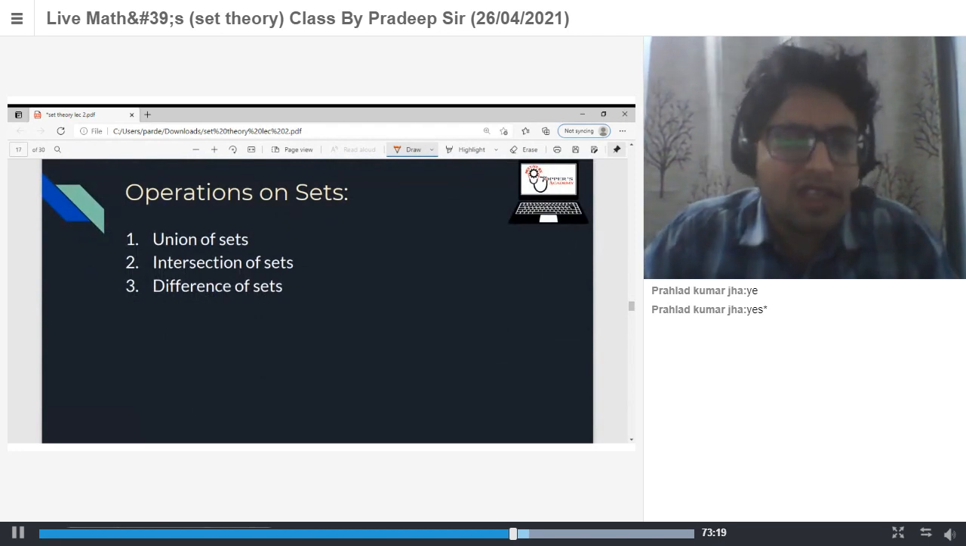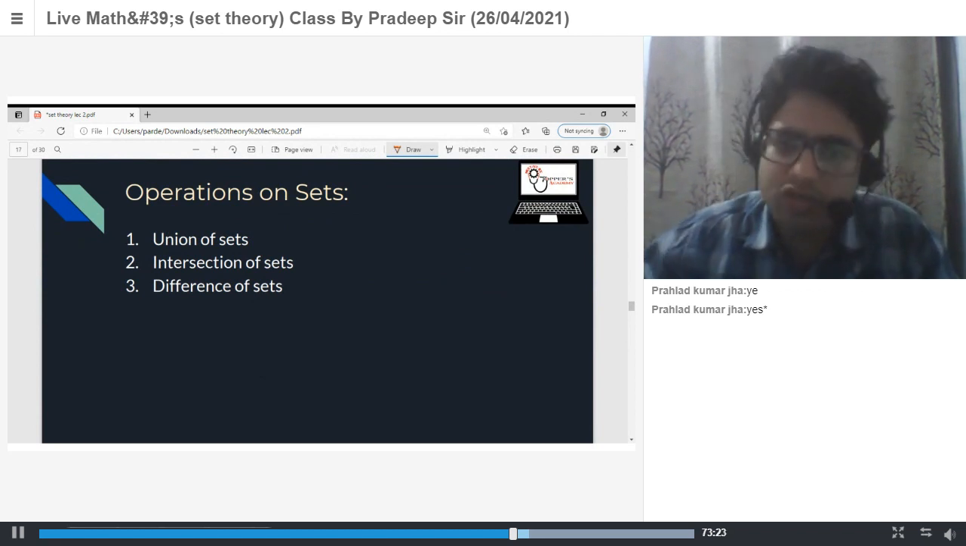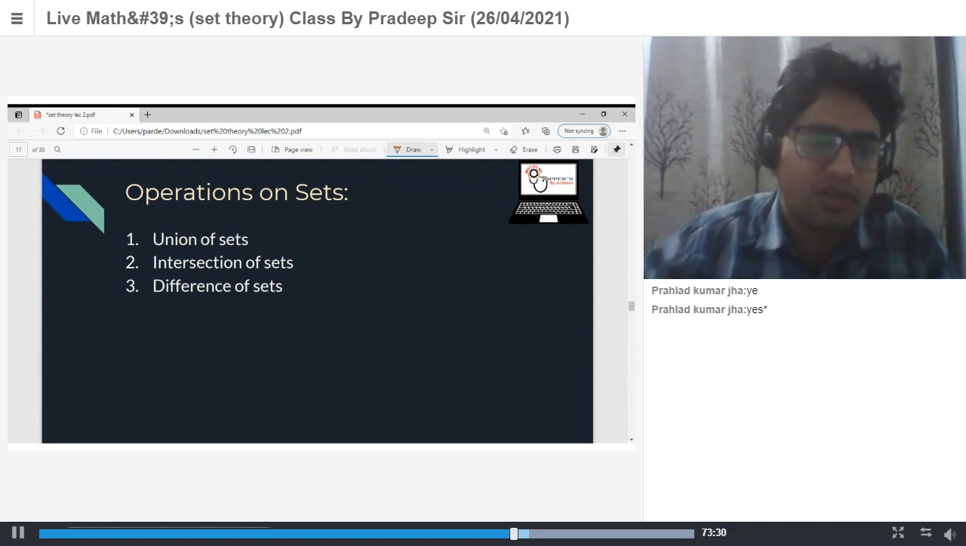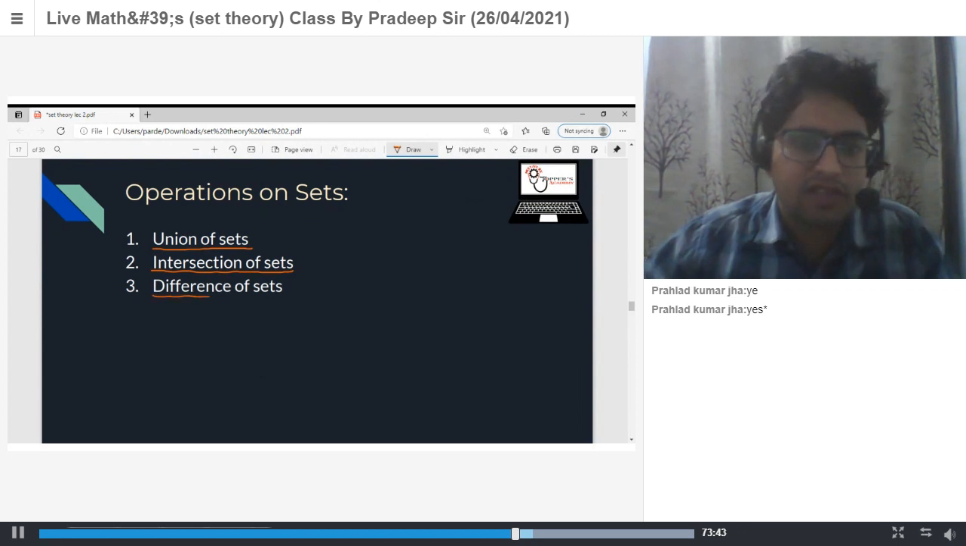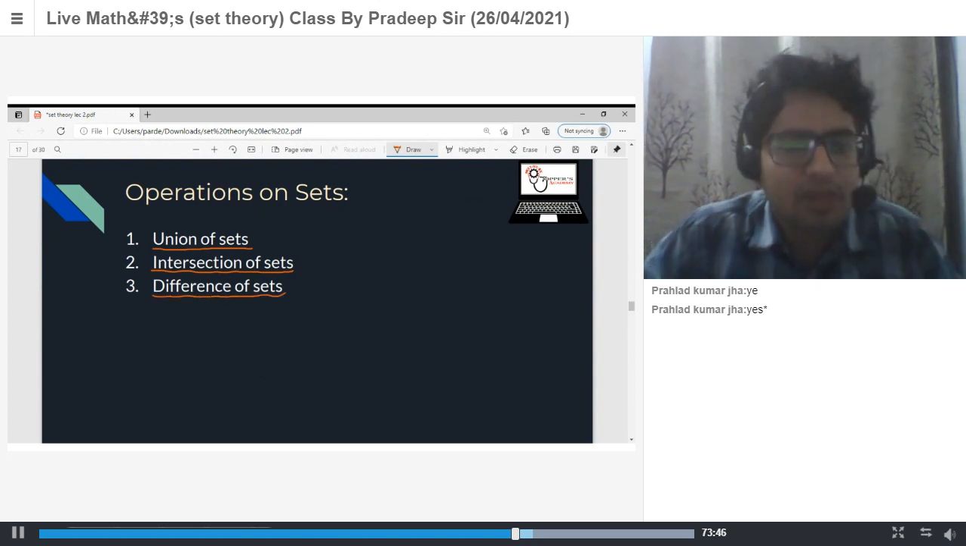Now, next is your operations on sets. Just like on numbers, we have 4 types of operation: plus, minus, multiplication, division. Similarly, for sets, we have different types of operations. We'll discuss 3 operations. First one is union of sets. Second one is intersection of sets. And next is difference of sets. So there are 3 operations: union, intersection, and difference.